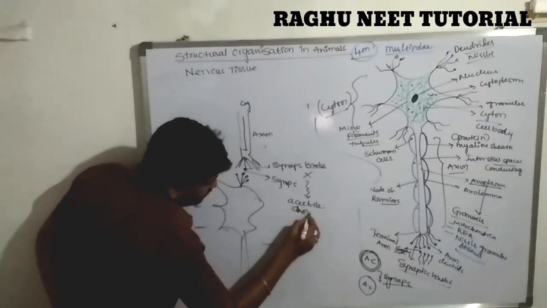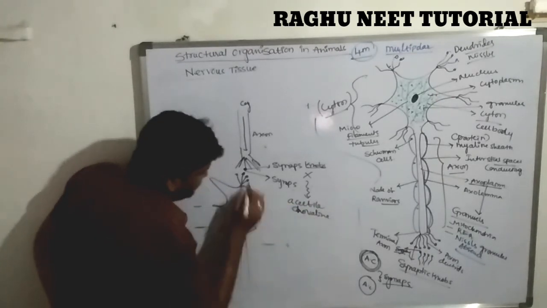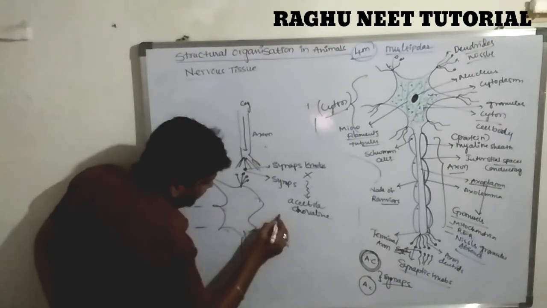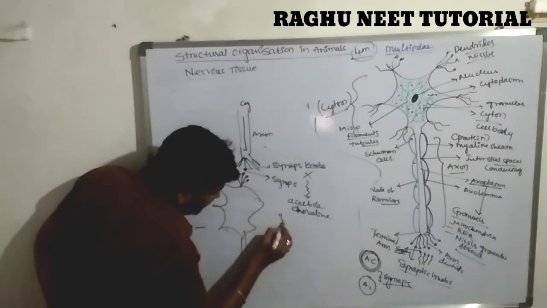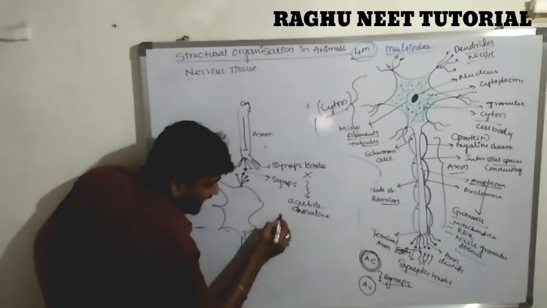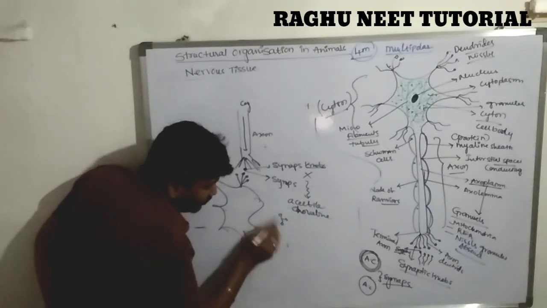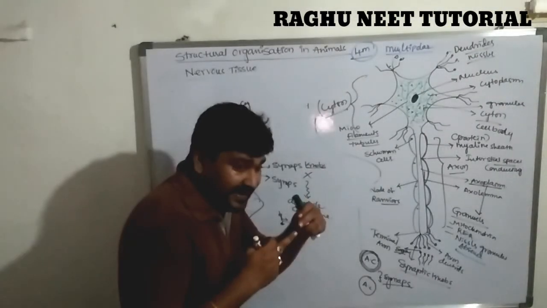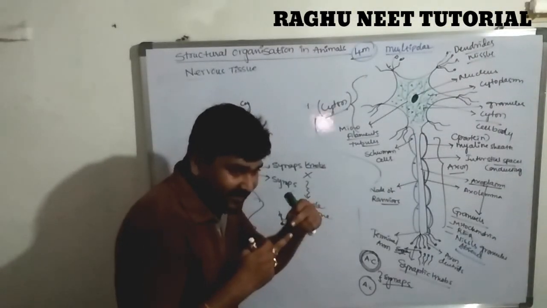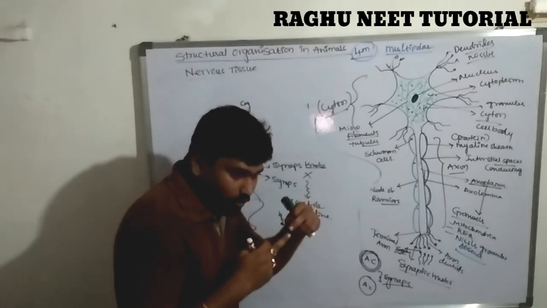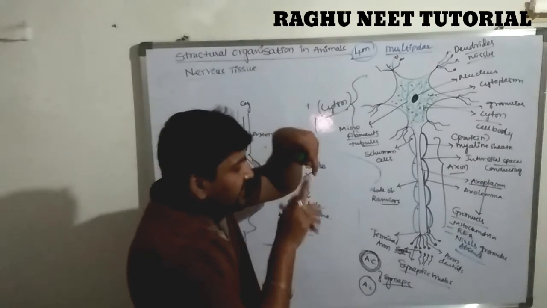This acetylcholine fluid passes from one synaptic knob to another. This is the pathway in between two neurons, so the impulse passes from one neuron to another. The bulbs break down, and the acetylcholine fluid flows from anterior to posterior.